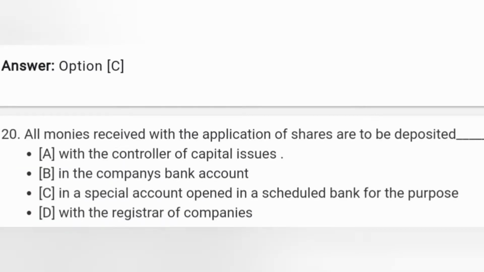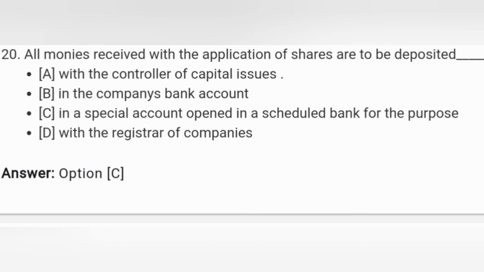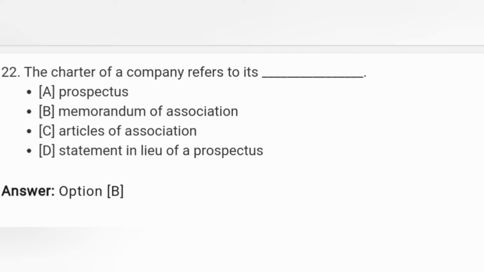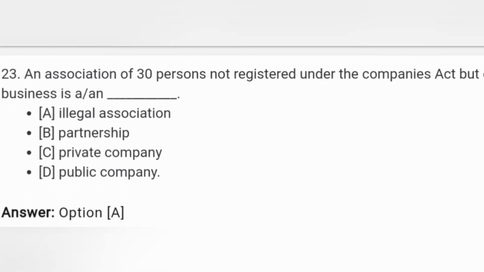Next, all money received with the application of shares are to be deposited. Correct answer is C. In a special account opened in a scheduled bank for the purpose. Next, the minimum subscription to be received within dash days of the offer. Correct answer is 120. Charter of company refers to its memorandum of association.